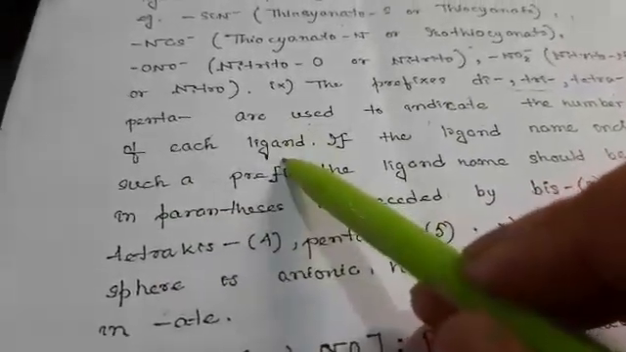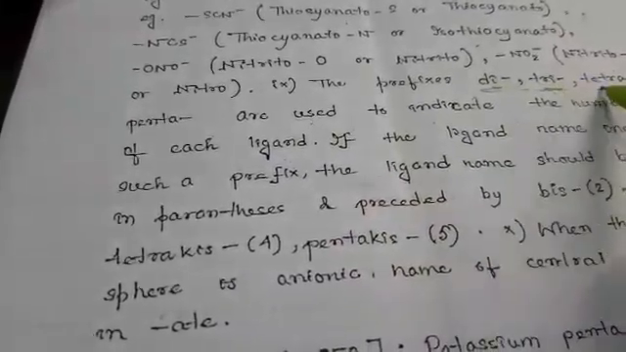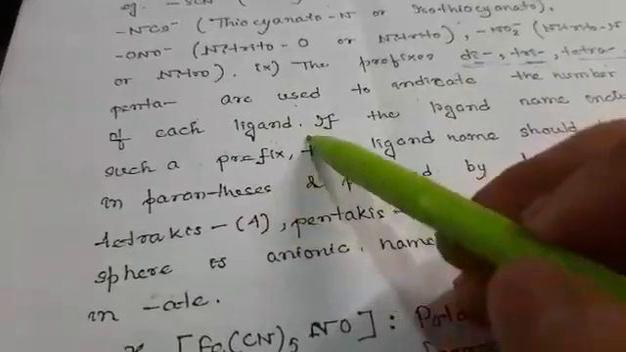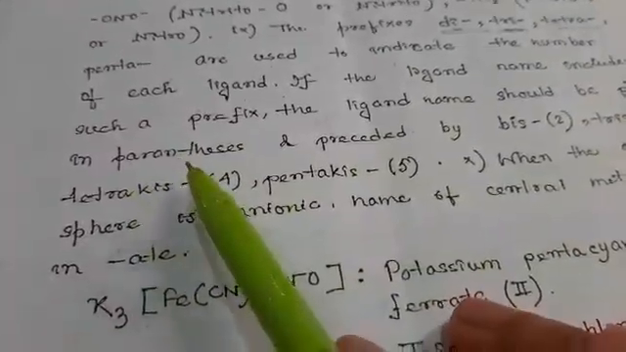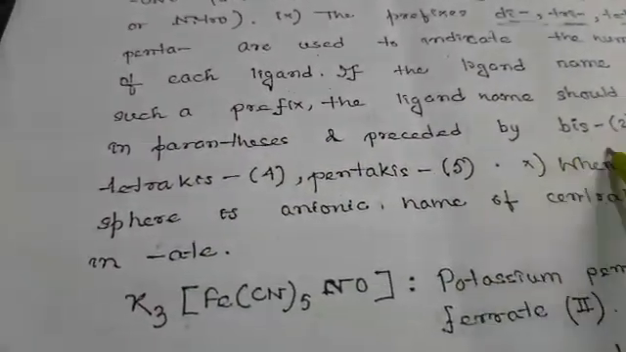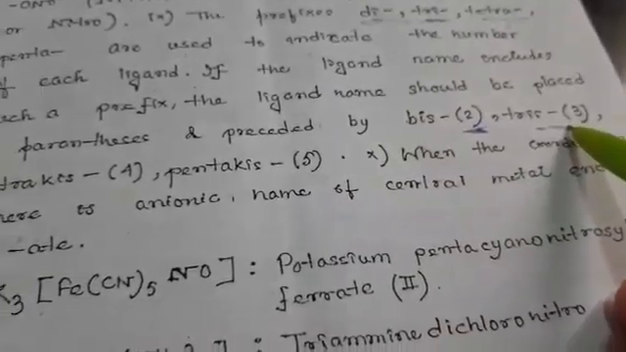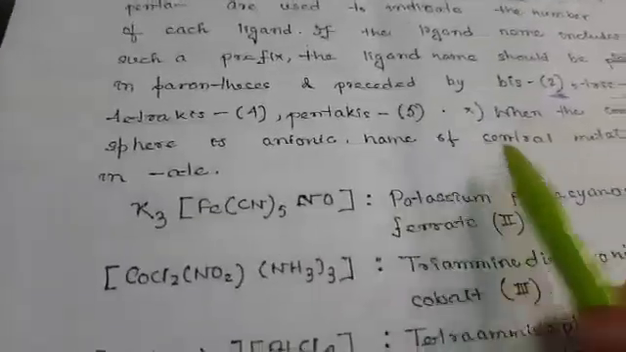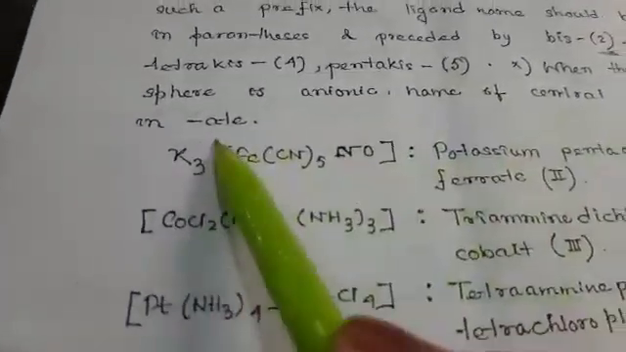If 2 ligands are there, then di is written; if 3, tri; if 4, tetra, for the number of ligands. If the ligand name already includes such a prefix, the ligand's name should be placed in parentheses and preceded by bis if 2 are there, tris if 3 are there, and so on. And the name of the anionic coordination sphere's central atom ends in 'ate'.